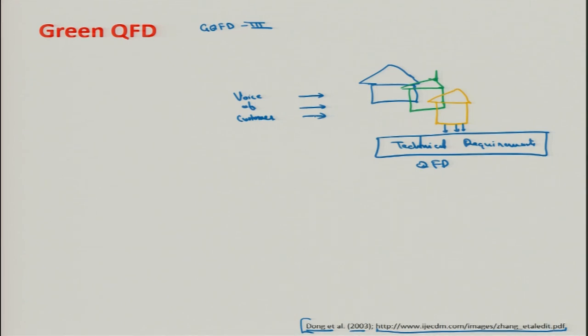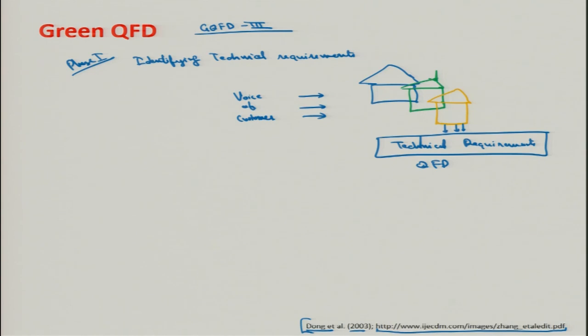So, this is the identification of technical requirements. This is phase 1 in GQFD, green quality function deployment.